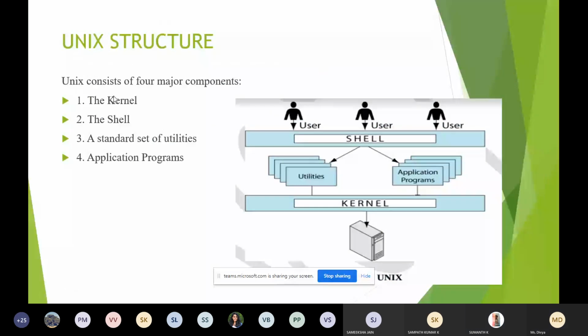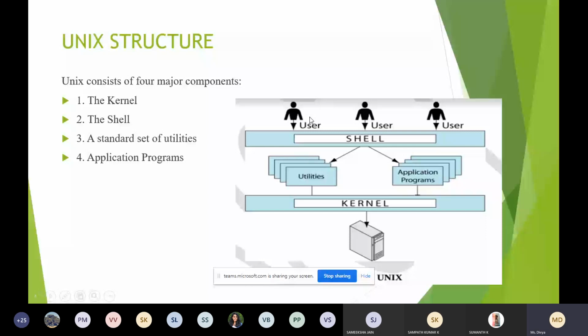In this diagram you can see the user will communicate with the kernel with the help of the shell terminal, by writing the commands. While executing the commands, the shell will make use of utilities and application programs. The shell will communicate with the kernel, and the kernel will make use of the hardware and give the output to the user.